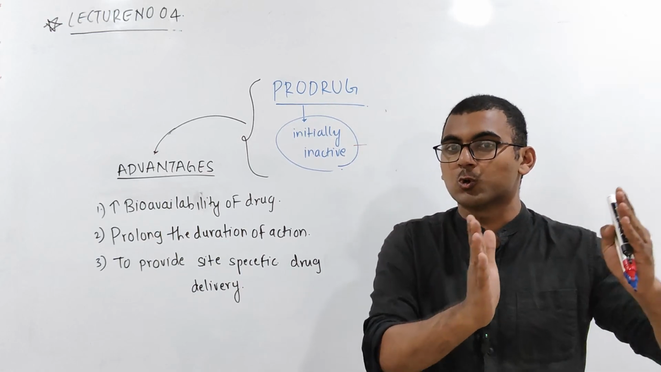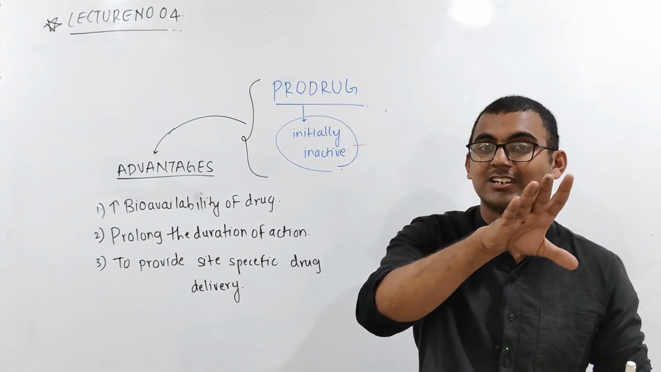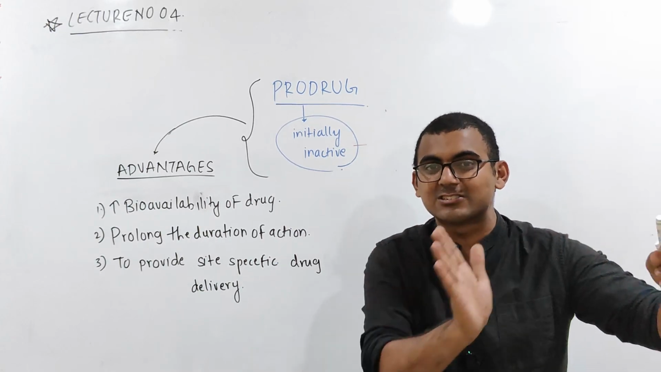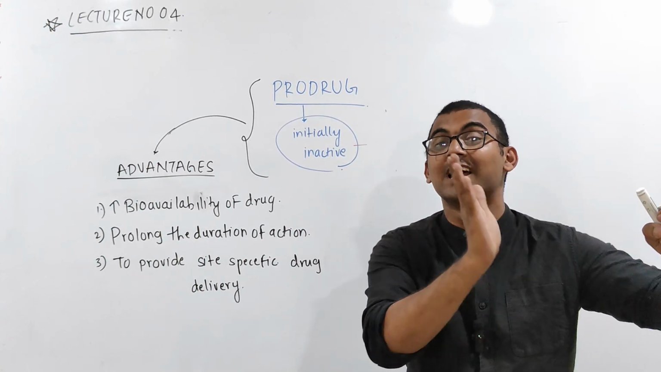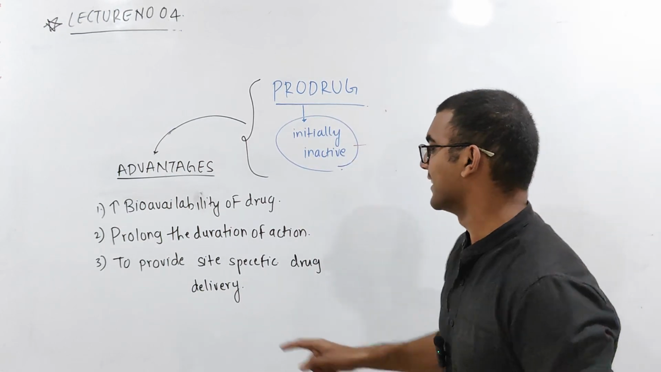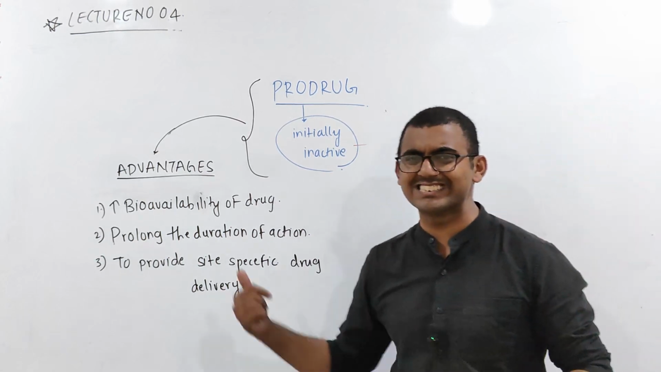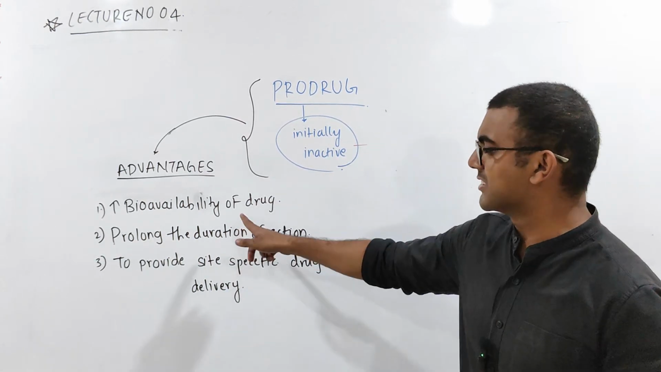So the metabolism of the prodrug is slow, and slowly the prodrug will convert into the active drug. This active drug is continuously, slowly released, and that will show the action. That's why I told you that this prodrug is going to prolong the duration of action. Isn't it interesting? For me, this part is very interesting.